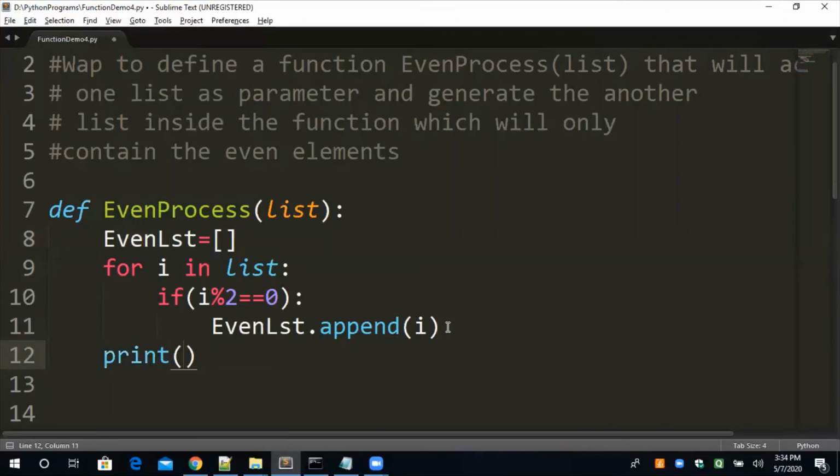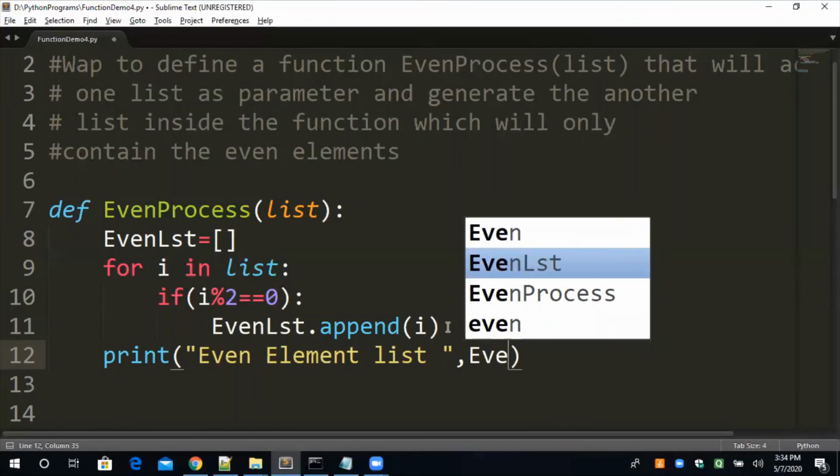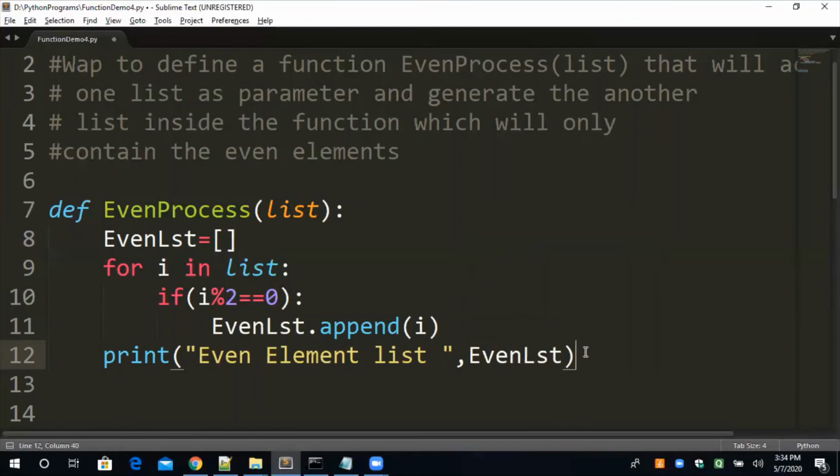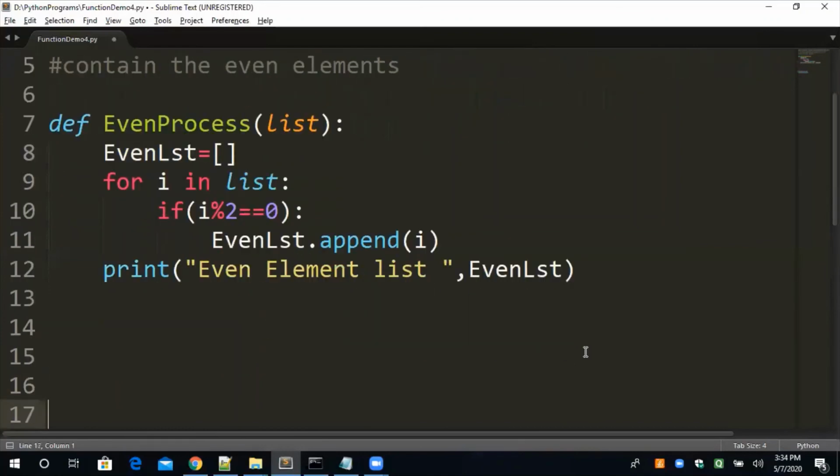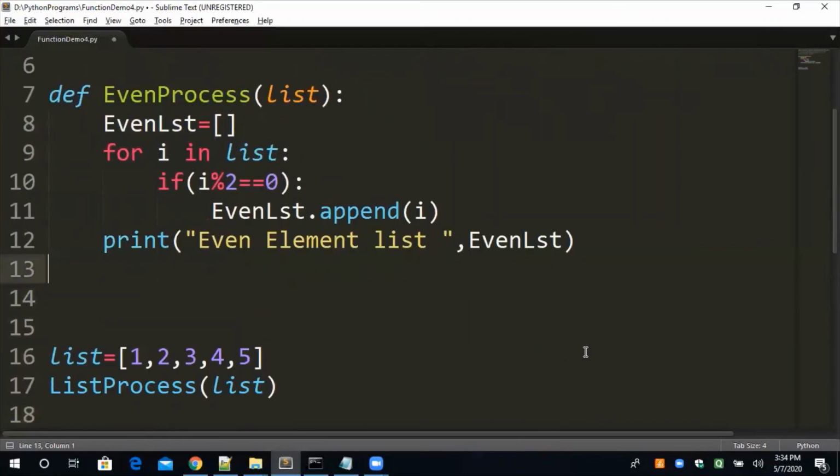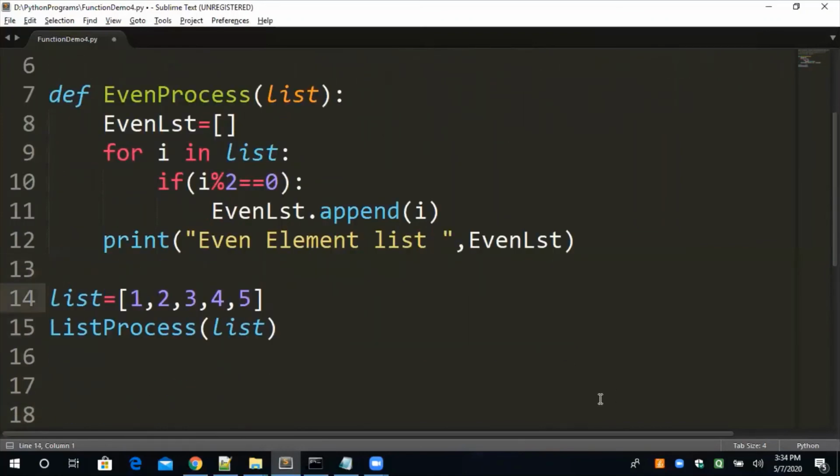So I'm just printing even element list, comma, even list. Understand? Still we are in the function body. I'm just coming back a space. Now we are completely out. So where is my list? This is my list.